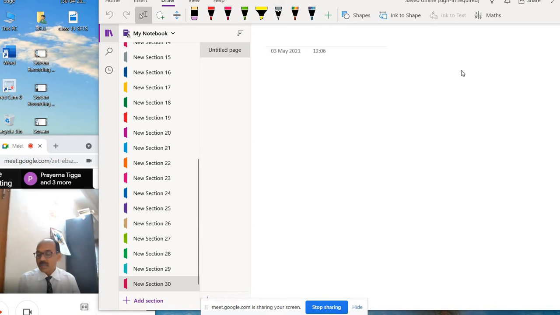Now, types of relation. First is the empty relation. A relation R on a set A is said to be an empty relation if no element of A is related to any element of A. We know an empty set means an empty or null set without elements.